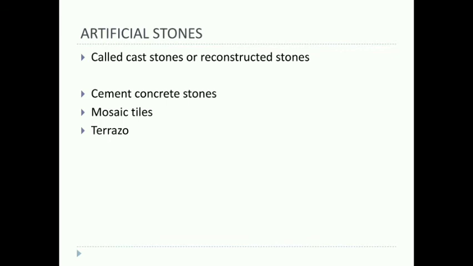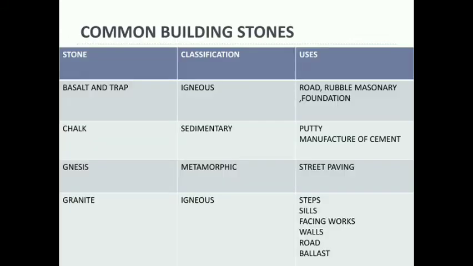The quarrying and blasting process is very hectic and on the other hand very expensive. But making artificial stone is cheaper and economical. They can be more durable than the natural stones also. So that's why we are using artificial stones.